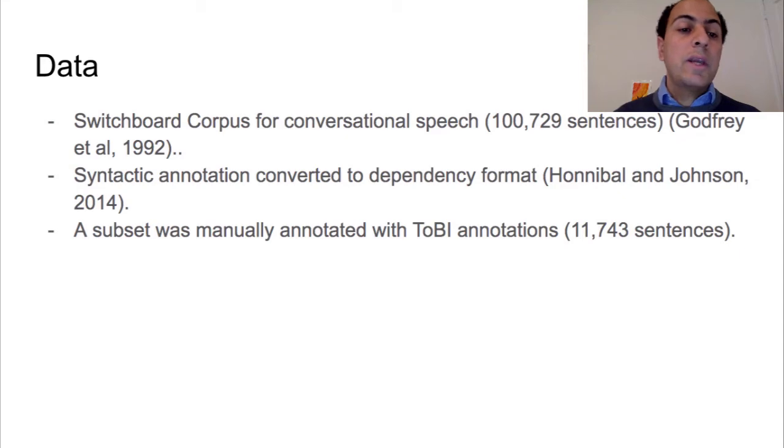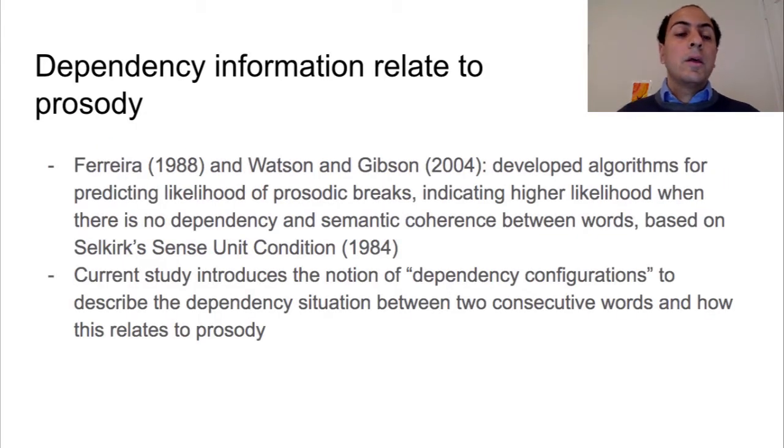The data we're using here is from the Switchboard corpus for conversational speech. The syntactic information for this corpus has been converted to dependency format by Honnibal and Johnson, and a subset of this data is manually annotated with ToBI annotation, and we are using this for our analysis. There has been some early work to suggest that dependency information can have some kind of relationship to prosody.